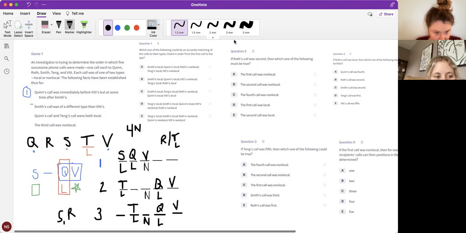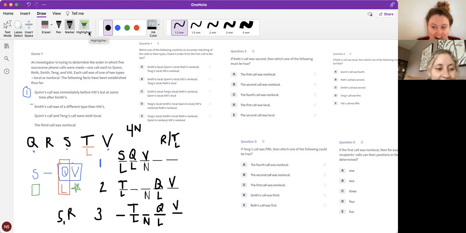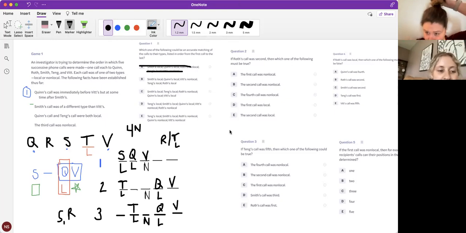First I'll start with the first rule. Quinn's call was immediately before Vitt's, but sometime after Smith's. So essentially we're looking for S, Q, V, with Q and V right next to each other. Okay, S, Q, V. So cross out A. Perfect. And then that's it for that one. Good. Smith is different than V.